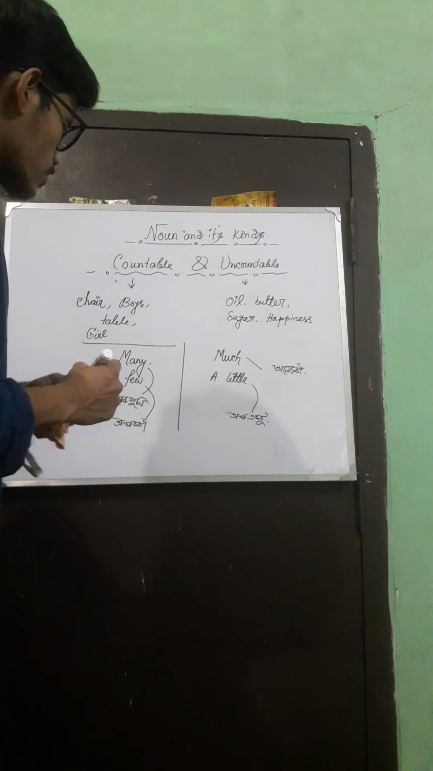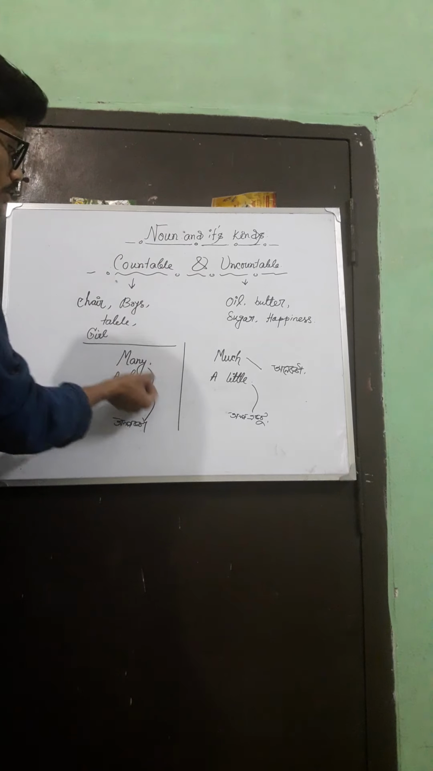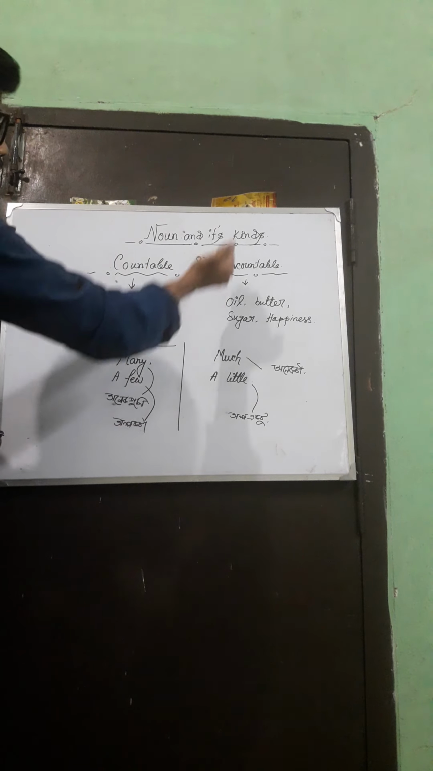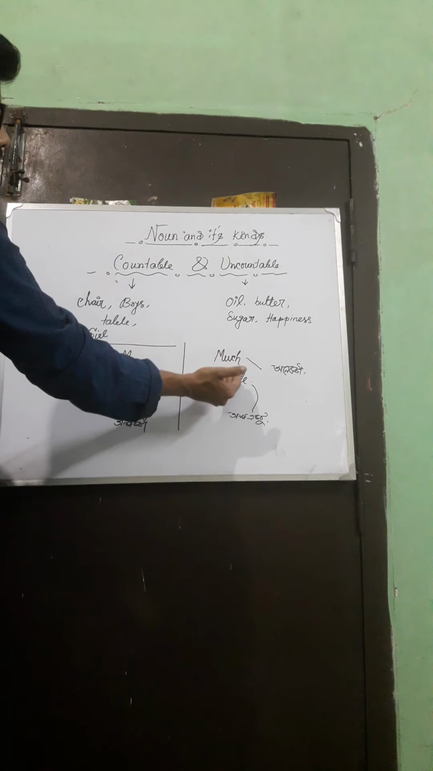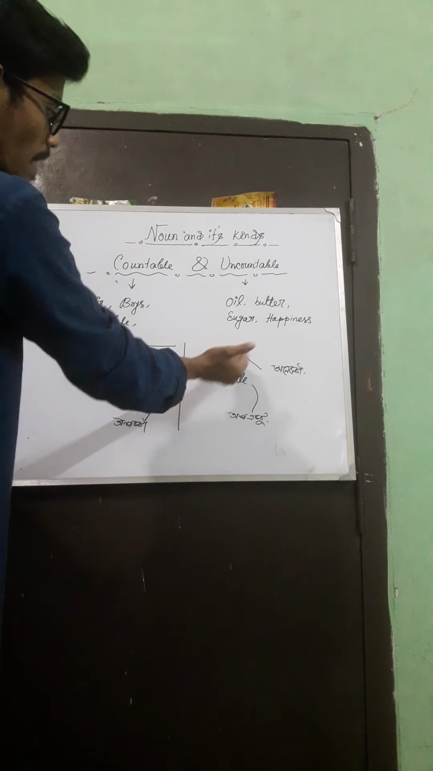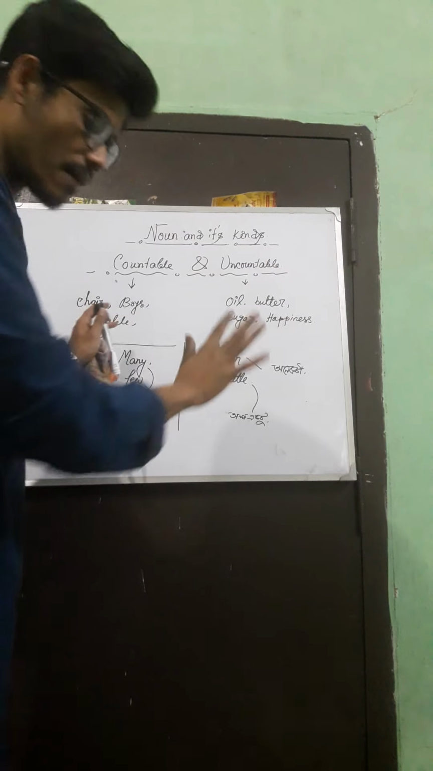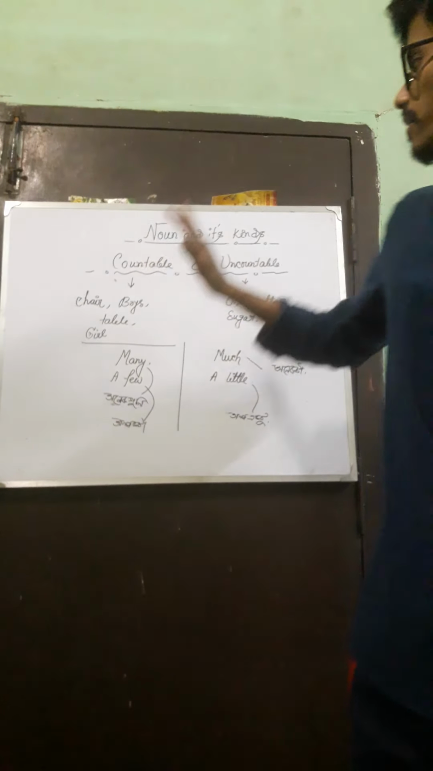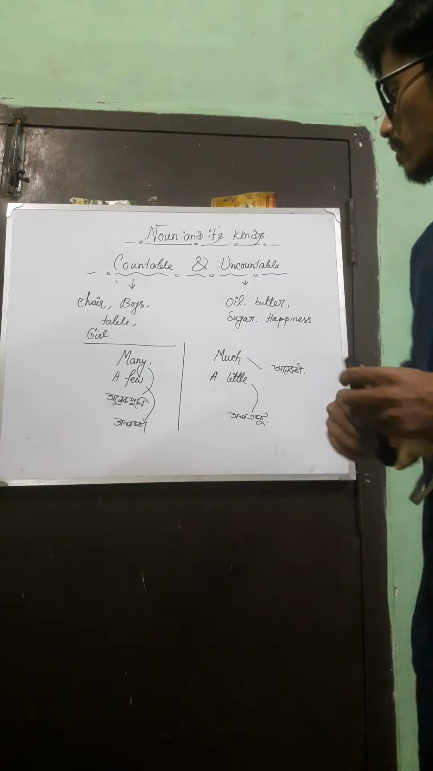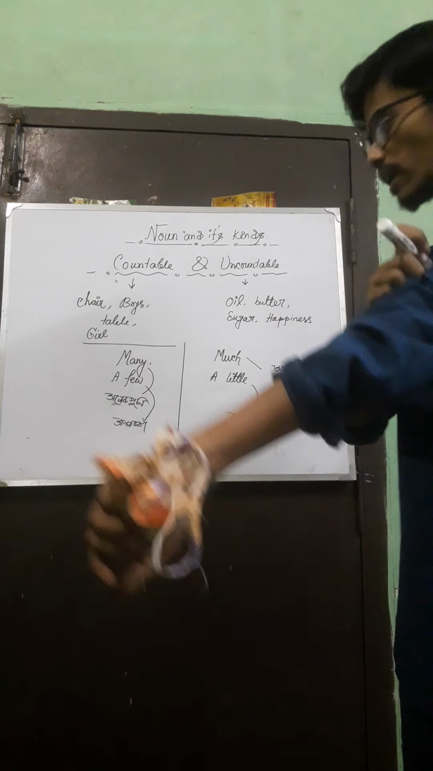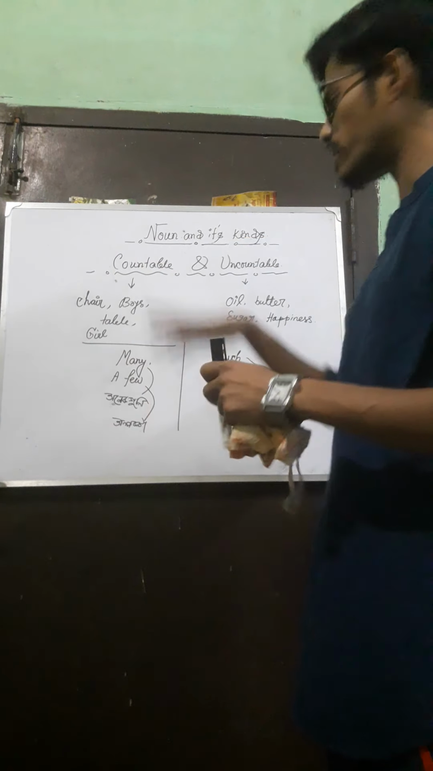So you have to remember, whenever it is a countable noun we have to use many and a few, and whenever it comes to an uncountable noun we will use much and a little. So this is the whole noun chapter. I have given you the details of the whole noun chapter. The questions will be asked from this section. Nothing will be asked more than this.